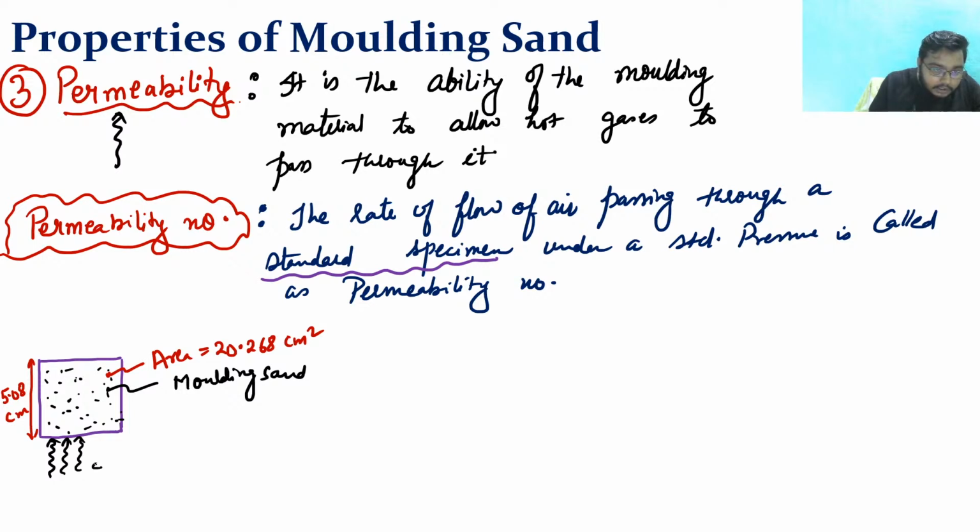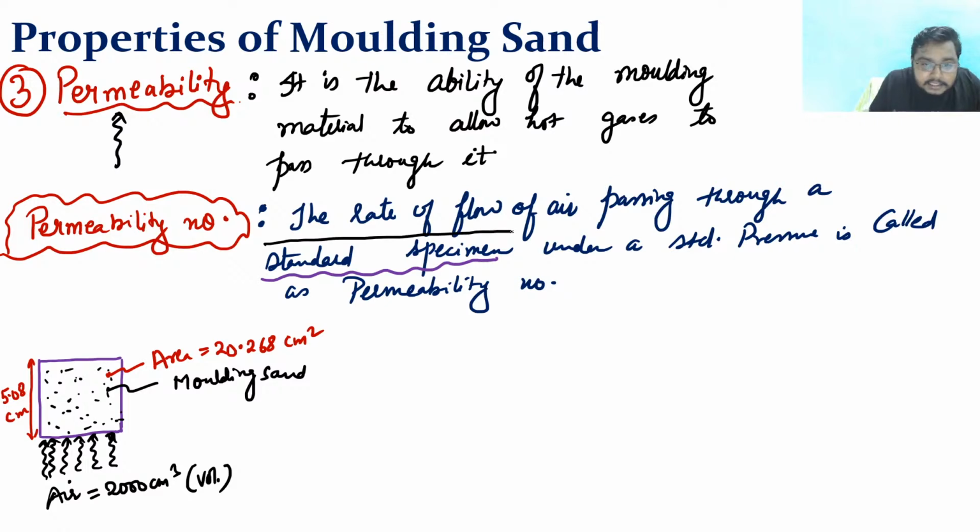Air is being passed through this. And how much air am I passing through it? 2000 centimeter cube. So this much volume of air I am passing through this specimen. Now this specimen, which has a height of 5.08 centimeter and area 20.268 centimeter square, is known as the standard specimen.